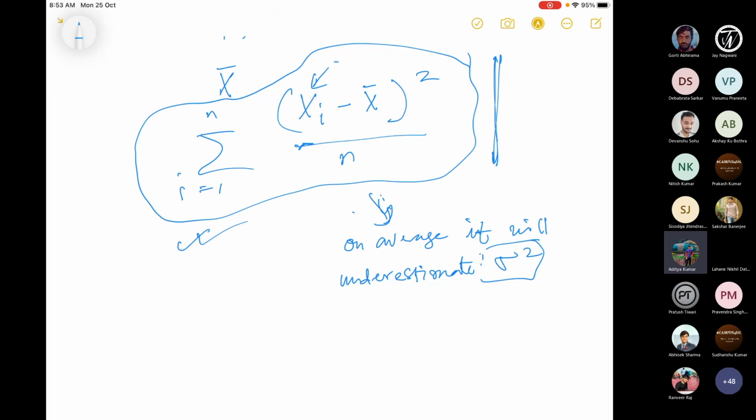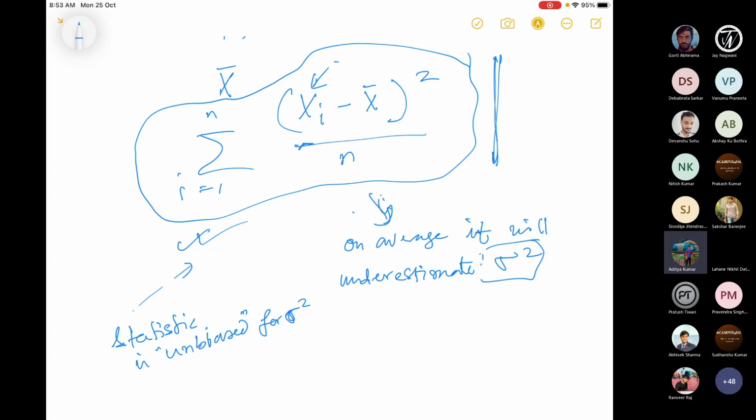So instead of this n, it is observed that if I take n minus 1, the denominator as n minus 1, then it will give me a better statistic, and that I'll call a sample variance. So the idea here is that this particular statistic is unbiased for sigma square. Okay, what is unbiased?